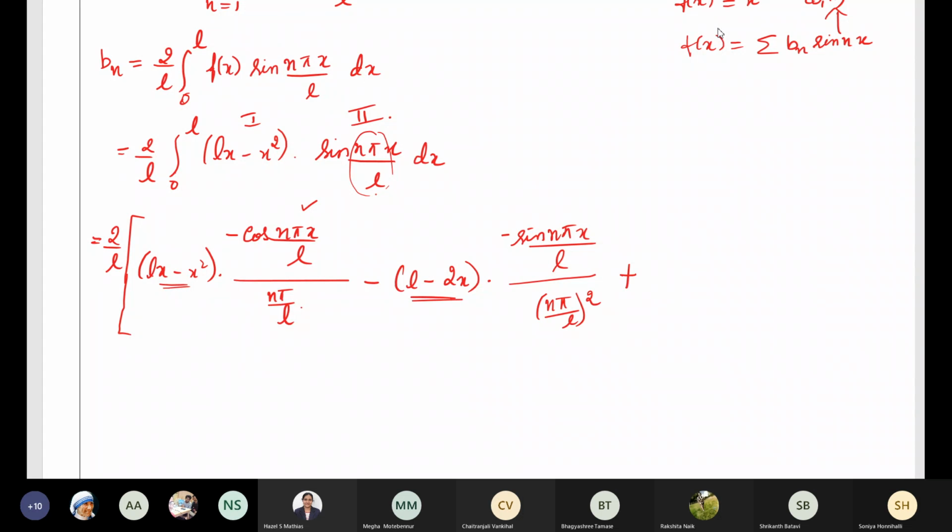Then plus, differentiate this one. Differentiation of L is 0, differentiation of minus 2x is minus 2. So it's minus 2 into integration of sine. Integration of sine is minus cos, minus of minus will be plus cos n pi x by L whole divided by n pi by L, and here we have n pi by L whole square. So it is n pi by L whole cube, and the limit varies from 0 to L. Is it okay? Anybody has any doubt here in applying Bernoulli's rule?